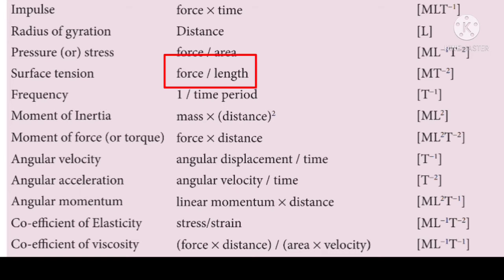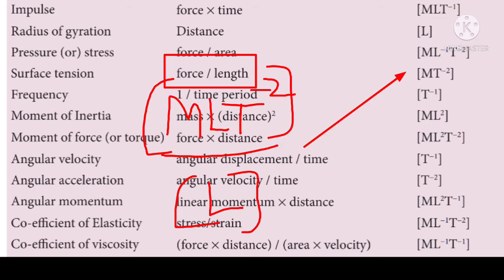And next physical quantity, surface tension. The expression for surface tension is force per length. The dimension for force is M L T power minus 2, and the dimension for length is L. When this length goes up, it will become L power minus 1. Hence, M T power minus 2 within square bracket becomes the dimensional formula for surface tension.